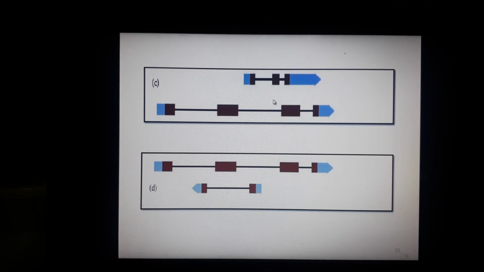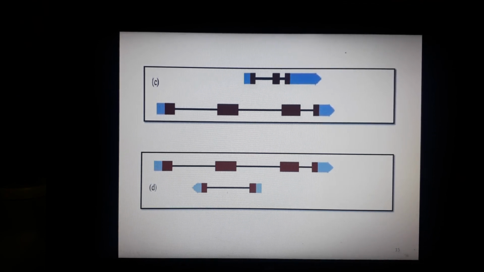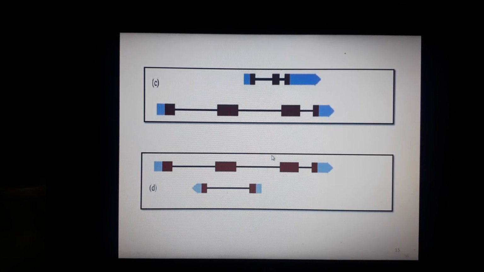Here you can see the same, and this is the nested gene they have shown, and you can see that the entire region of this smaller gene lies within the boundaries of this larger one. Then in figure D, you have the embedded gene.